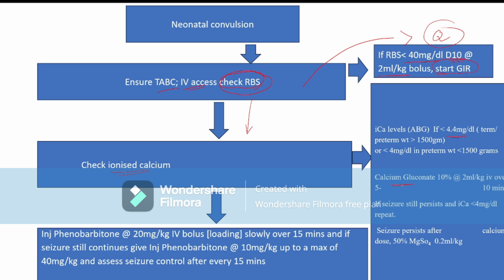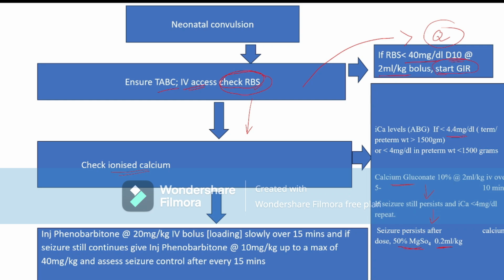If the seizure subsides, the child had a hypocalcemic seizure. If after giving calcium gluconate the seizure has not subsided and the child has hypocalcemia, we can give a second dose of calcium gluconate. If the seizure persists after the second dose of calcium gluconate and the child is suffering from hypocalcemia, then we give magnesium sulfate 50% at a rate of 0.2 ml per kg. So this is the treatment protocol of hypocalcemic convulsion.